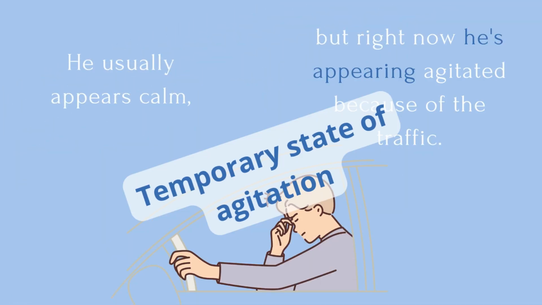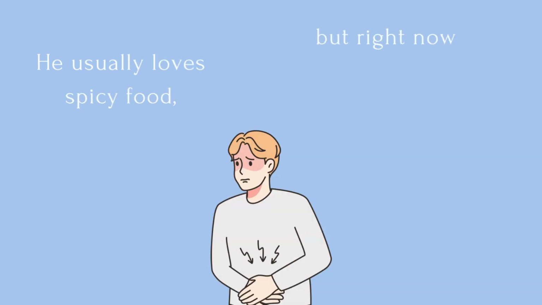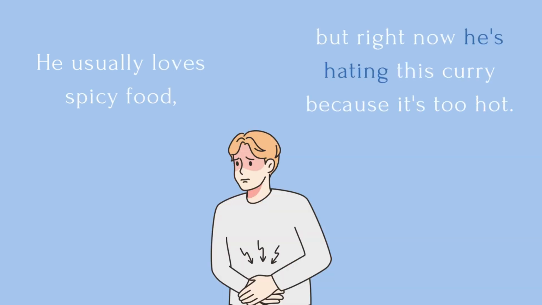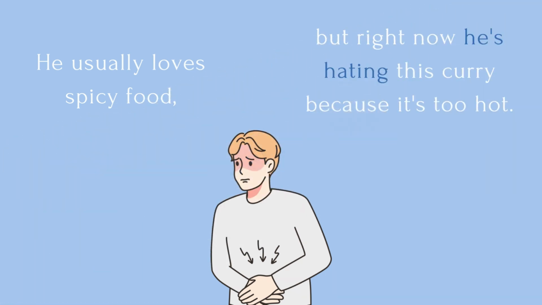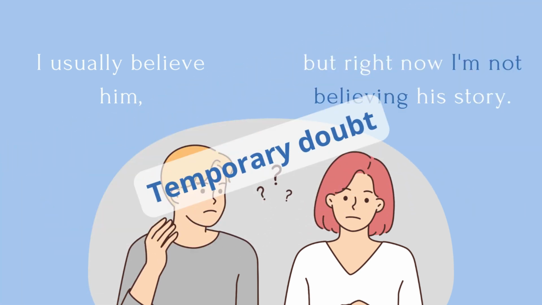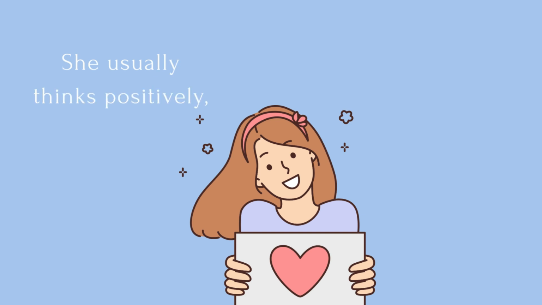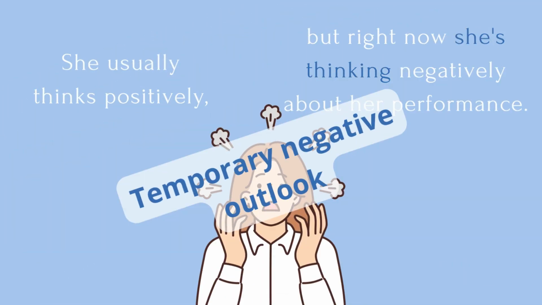Temporary state of agitation. He usually loves spicy food, but right now he's hating this curry because it's too hot. Temporary dislike. I usually believe him, but right now I'm not believing his story. Temporary doubt. She usually thinks positively, but right now she's thinking negatively about her performance. Temporary negative outlook.